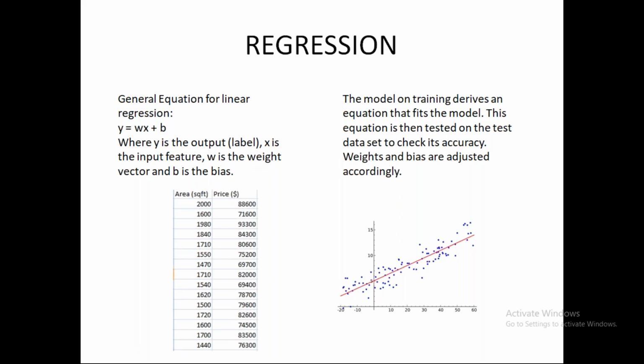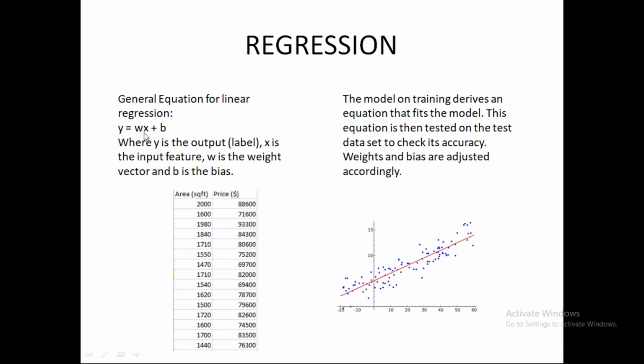Regression. What happens in regression is that we have a continuous graph. In maths, we have all studied the equation of a line, that's y equals mx plus c. The same is used for linear regression: the general equation for a regression problem is y equals wx plus b, where w is the weights vector, b is the bias, and x is the input feature.